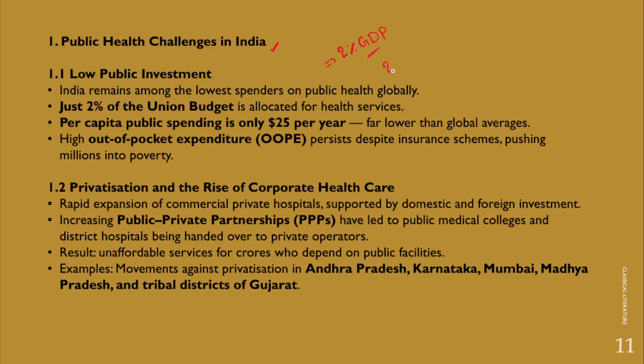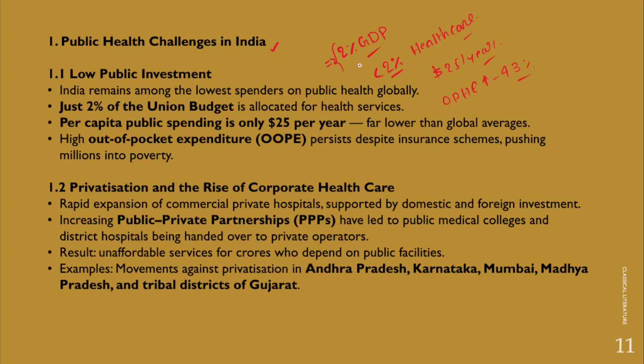And apart from that, just 2% of the union budget is allocated to healthcare services every year, right? So just 2% of the total budget is spent on the healthcare sector. And apart from that, the per capita public spending is just $25 every year. In fact, the out-of-pocket healthcare expenditure of people has been growing at a rapid pace. It stands at around 43%.